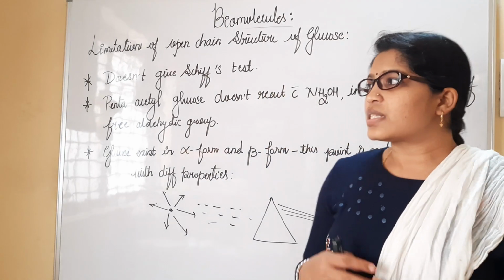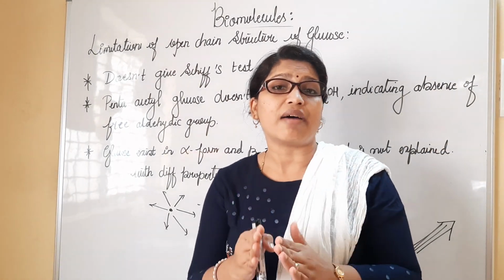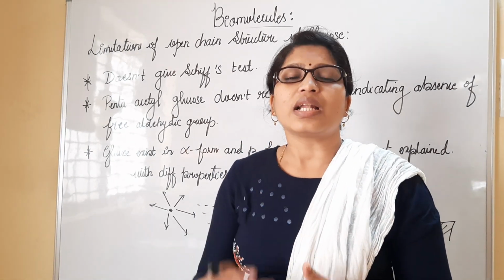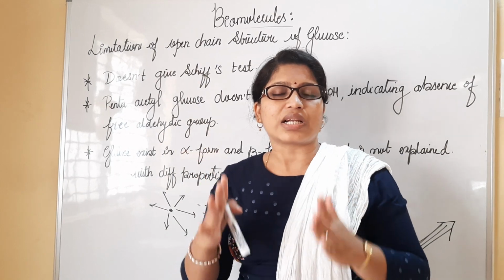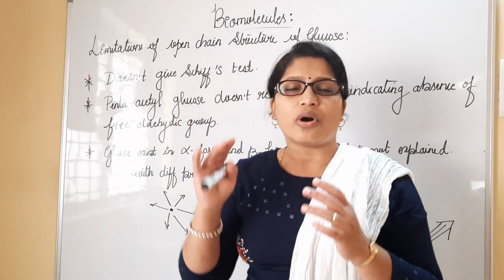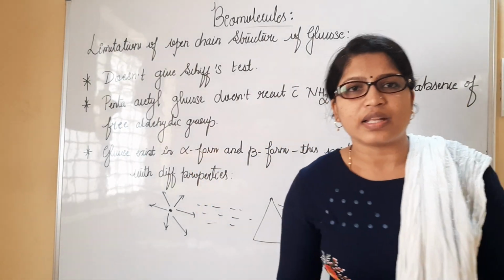Now let us understand the next part of the glucose structure, that is, it has a kind of cyclic structure. So why does that cyclic structure exist? How does a cyclic structure come to exist? Where do all the carbon atoms get bound? All those things we have to understand. Copy this. I'll let you know the further things.